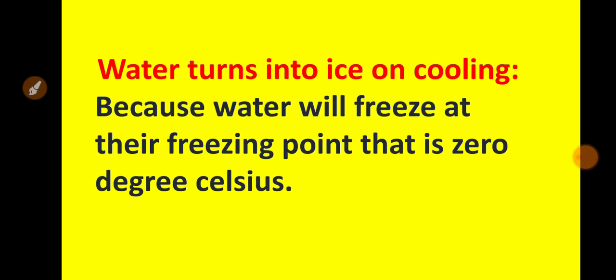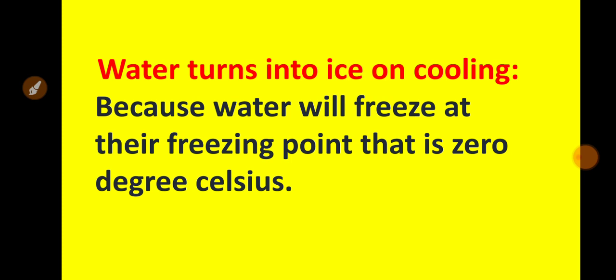Now next, water turns into ice on cooling. What is the reason? Because when you cool it, the water will reach its freezing temperature, means 0 degrees Celsius.